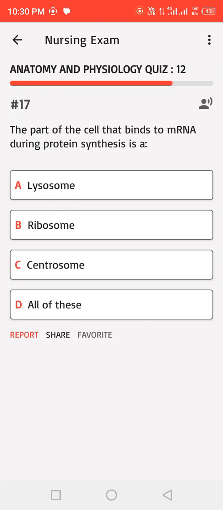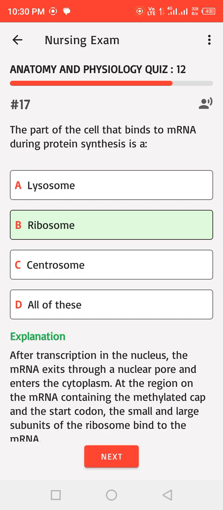The part of the cell that binds to mRNA during protein synthesis is: A. Lysosome, B. Ribosome, C. Centrosome, D. All of these. Correct answer.